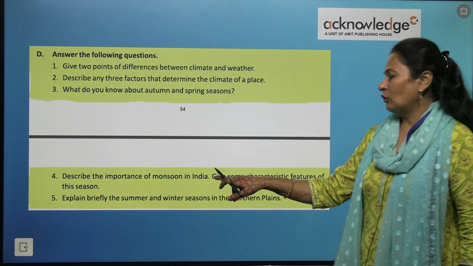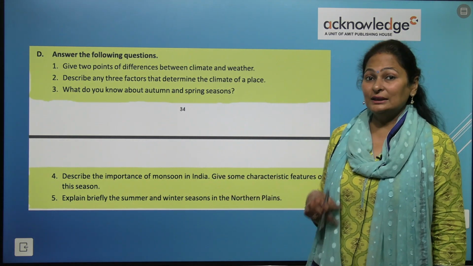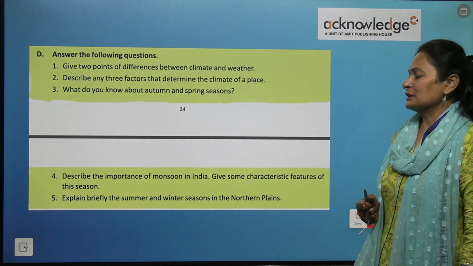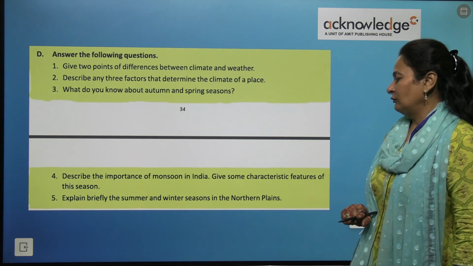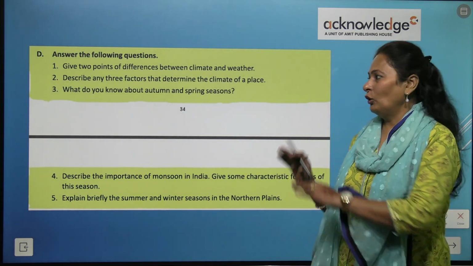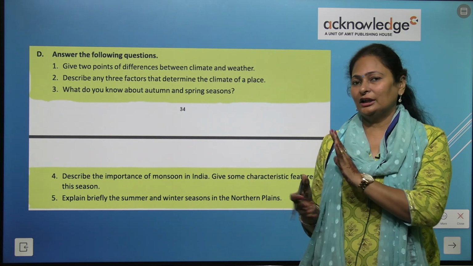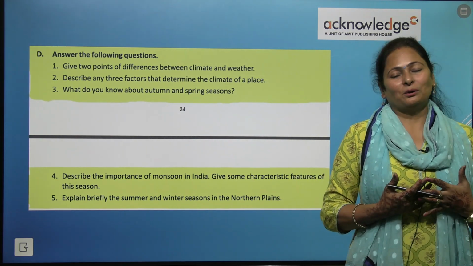Describe the importance of monsoon in India. Give some characteristic features of this season. Explain briefly the summer and winter seasons in the northern plains. We have already covered these questions in detail, so please do this on your own.